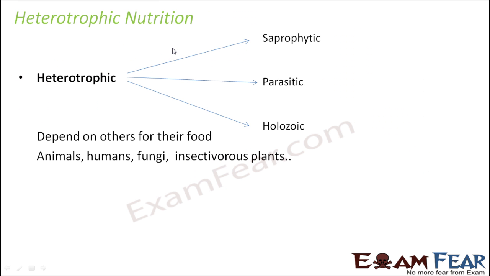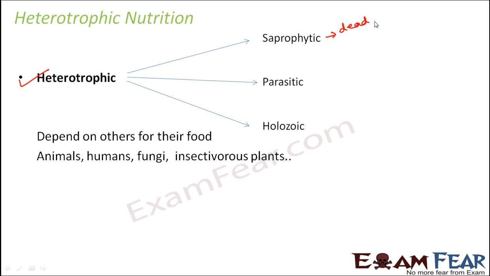Now when we talk about heterotrophic nutrition, because in this lesson we are talking only about the nutrition in animals, all animals are heterotrophic. So none of the animals can prepare their own food. So all animals depend on plants either directly or indirectly. This heterotrophic mode of nutrition again can be of many different types. Like some animals might depend on dead and decaying animals for their food. So they have a saprophytic mode of nutrition.